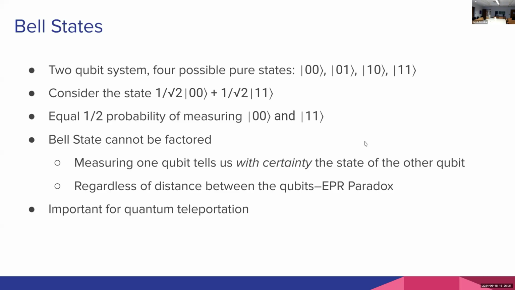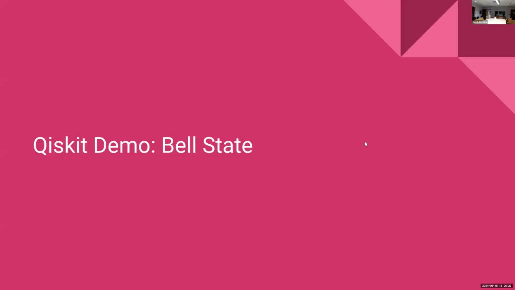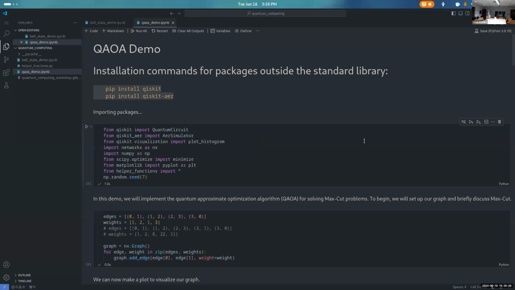But the idea is, let's go ahead and do a demo using Qiskit to prepare and measure the Bell state. So this is going to be our first Jupyter notebook here. Let's talk a little bit about Qiskit. Qiskit is just a Python package. You can install it in any Anaconda environment or however you use Python. You just do pip install Qiskit.